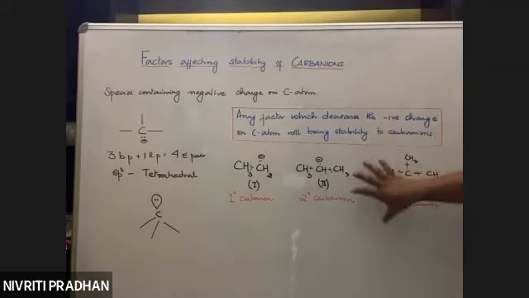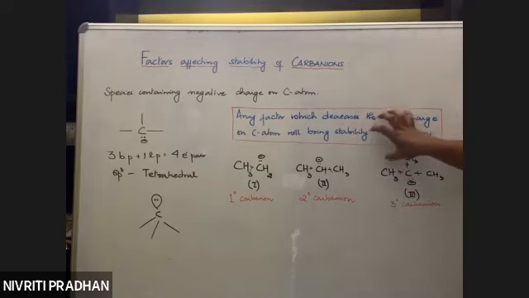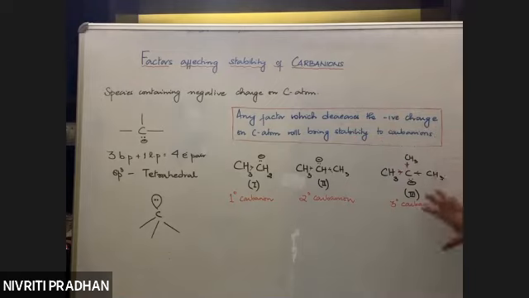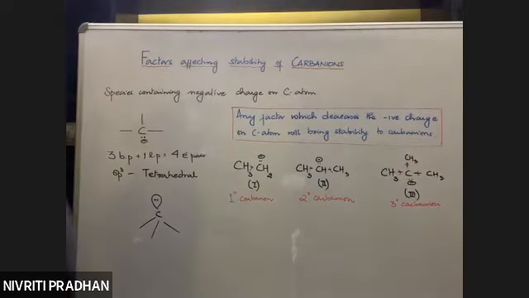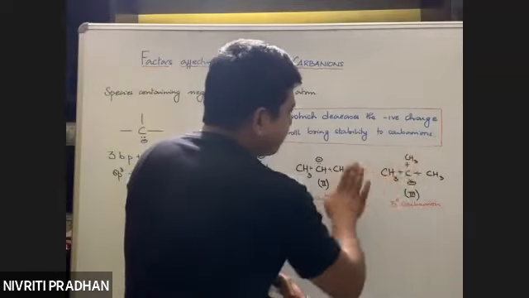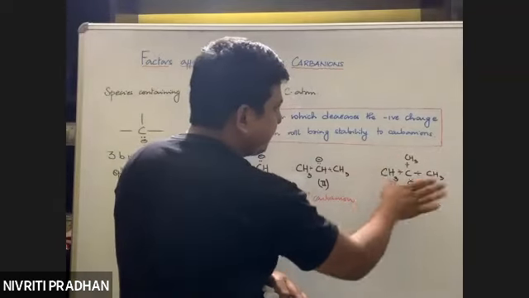Let us relate this. Any factor which decreases the negative charge will bring stability. So is the methyl group decreasing or increasing the negative charge? Methyl groups are electron donating, so they are not decreasing; they are pushing electrons, they are plus I effect.